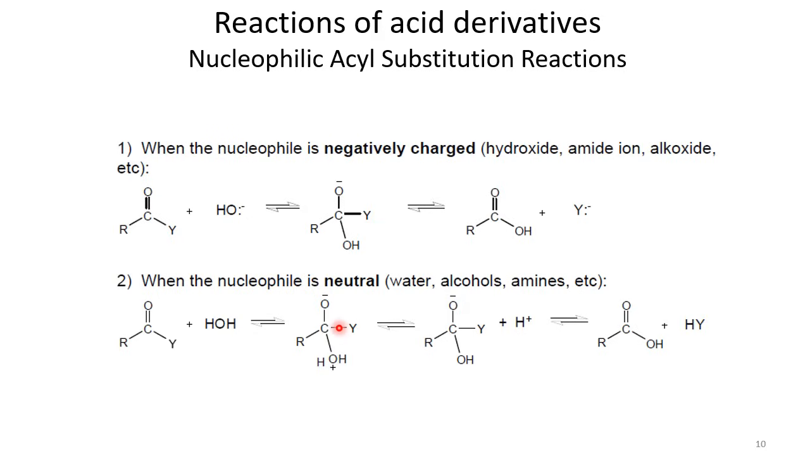And then, when it reverts back, the other possibility is that this proton leaves to the medium, and we get this intermediate here. When the electrons on the oxygen want to revert back, the Y group can leave in the form of HY.